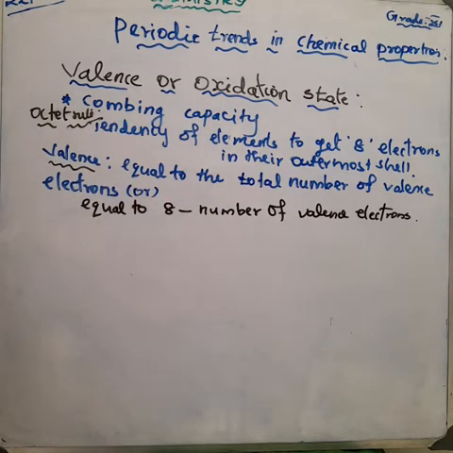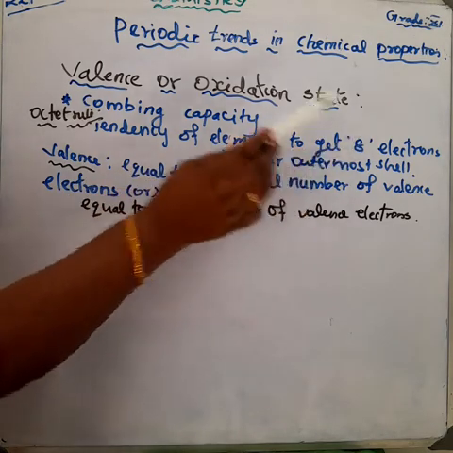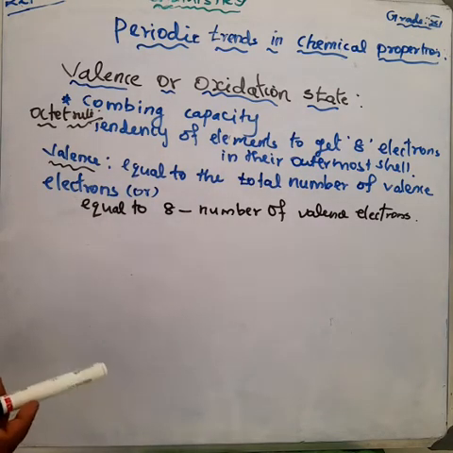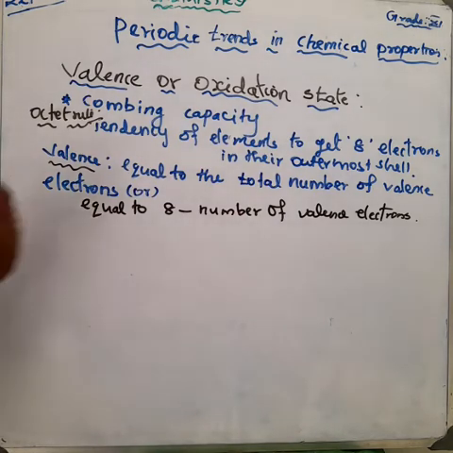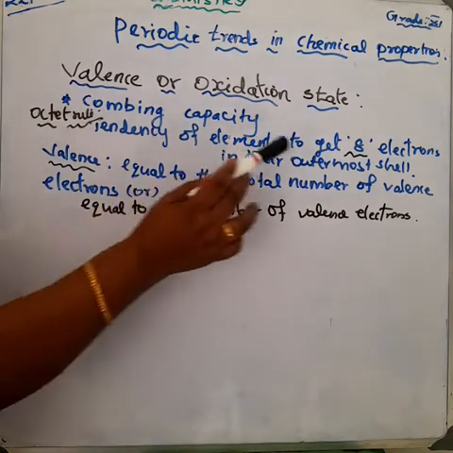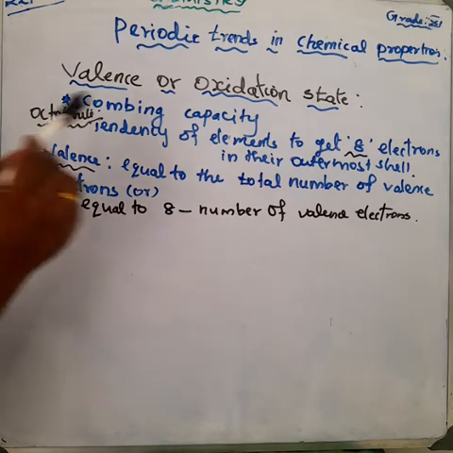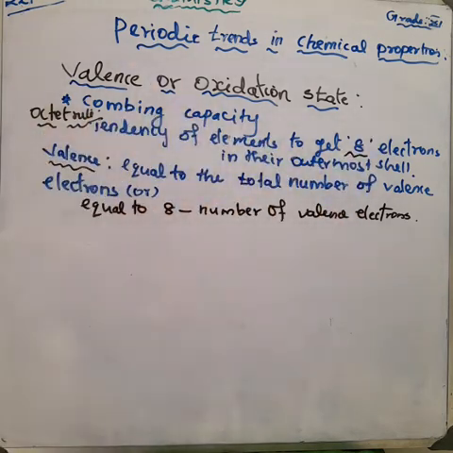Okay, let me explain with the Octet Rule. What do you mean by Octet Rule? Octet means 8 electrons. All elements are trying to acquire noble gas configuration, that is 8 electrons in their outermost shell. This is called the Octet Rule.